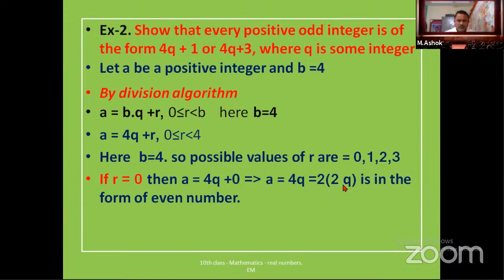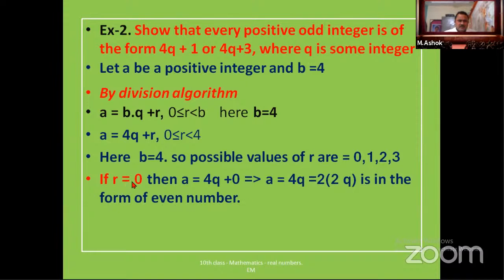Why? 2 into 2 is 4, again we get 4q. So a is equal to 2 into some integer 2q, means this 4q is a multiple of 2. And we know very well a multiple of 2 is again an even integer, an even number.